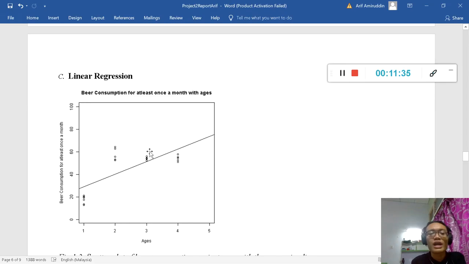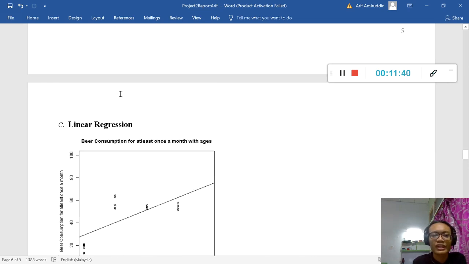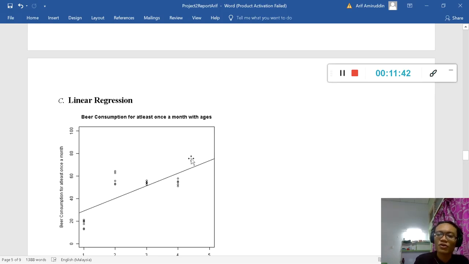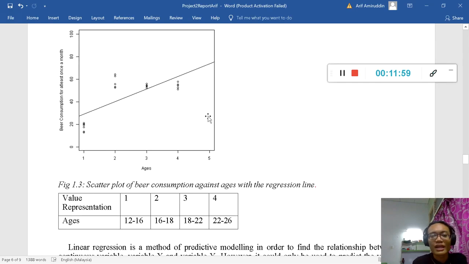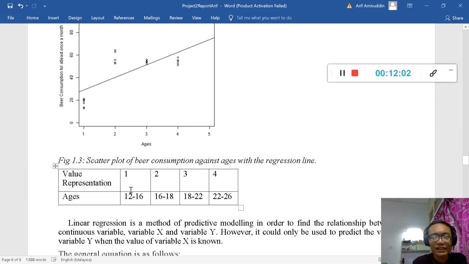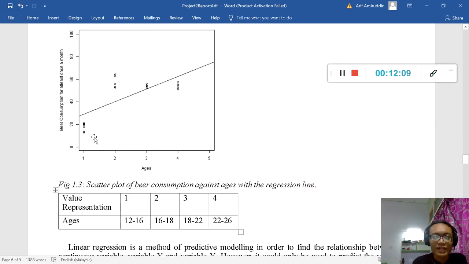And then we go to linear regression. So what is the difference between correlation and linear regression? We basically use the same scatter plot, while for this one we have a straight line. So we have a y = mx equation, basically a new equation for the straight line, and this is what the variable x actually represents. So 1 is the range of ages, and this is the scatter plot.